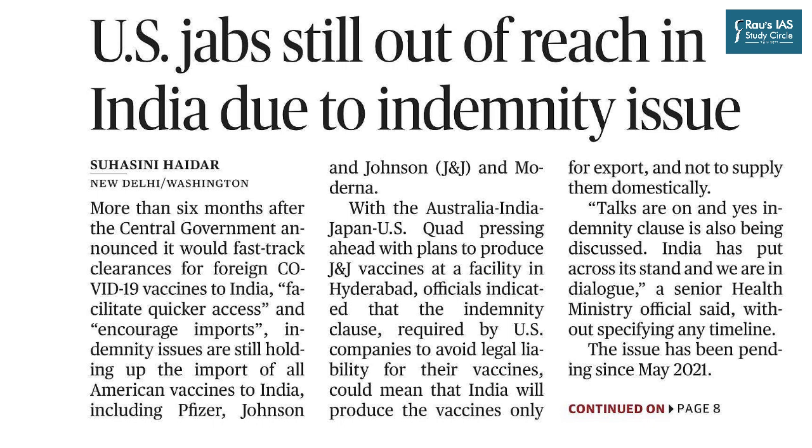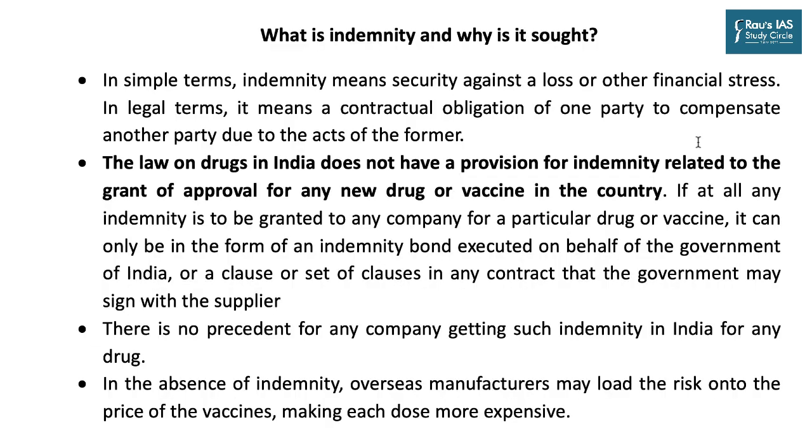With Australia, India, Japan, US Quad pressing ahead with plans to produce Johnson & Johnson vaccine at a facility in Hyderabad, officials indicated that the indemnity clause required by US companies to avoid legal liability for their vaccines could mean that India will produce the vaccines only for export and not to supply them domestically. So what is this indemnity clause and why is it sought?